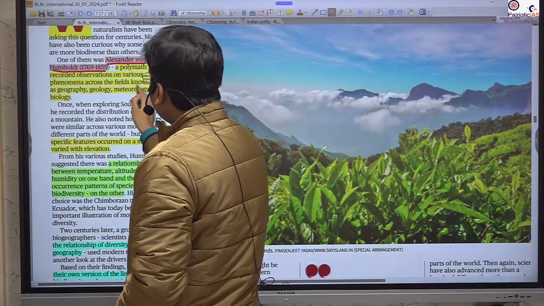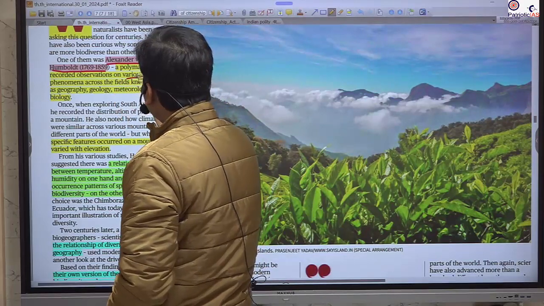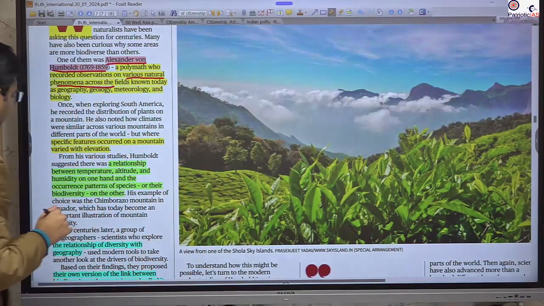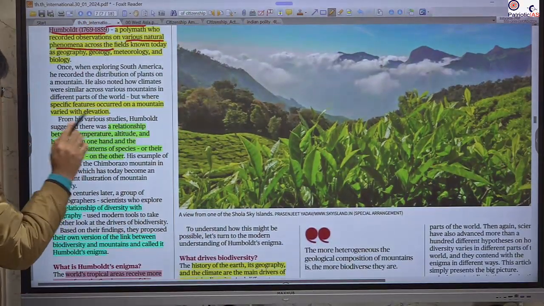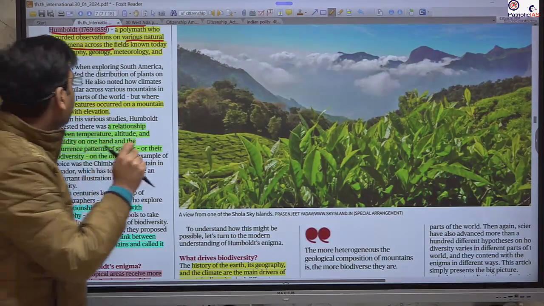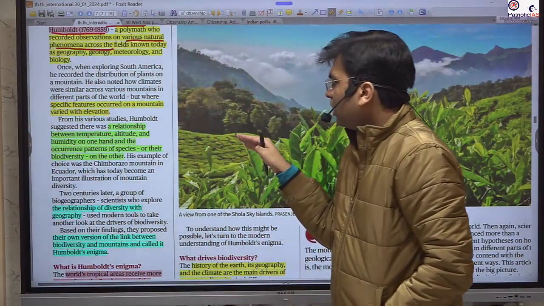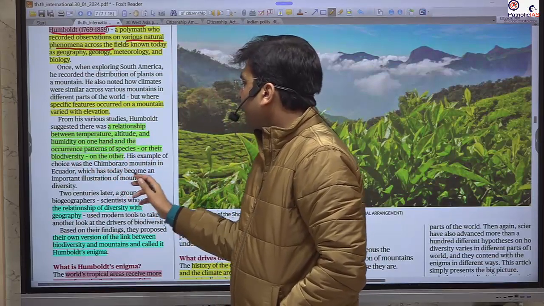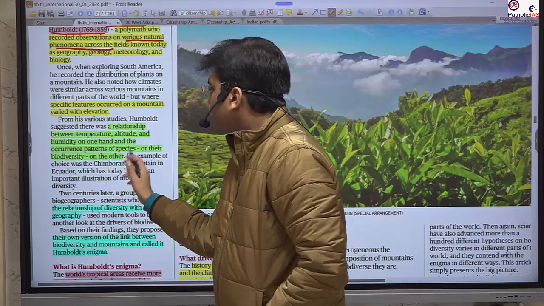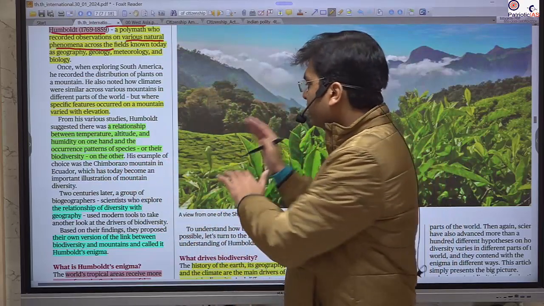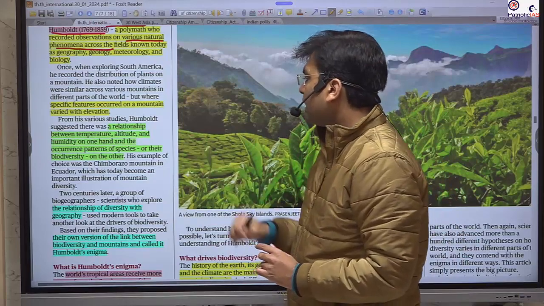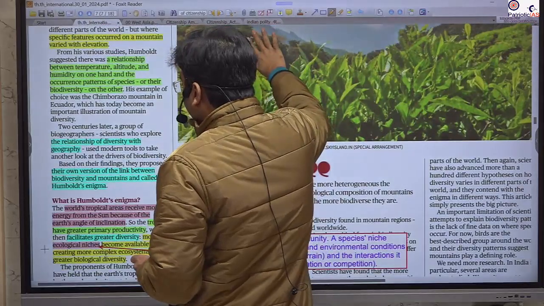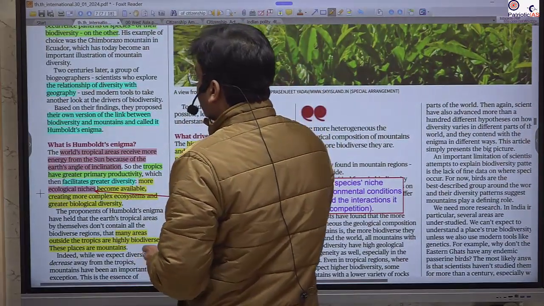So he gives the various natural phenomena across the known field of today. He was of the view that a specific feature occurring on a mountain varied with the elevation. So there is a relationship between temperature, altitude, and humidity on one hand, and the pattern and occurrence of species and biodiversity with respect to this changing elevation, altitude, and humidity. All this was given. So the main proposition was the relationship of diversity with geography.